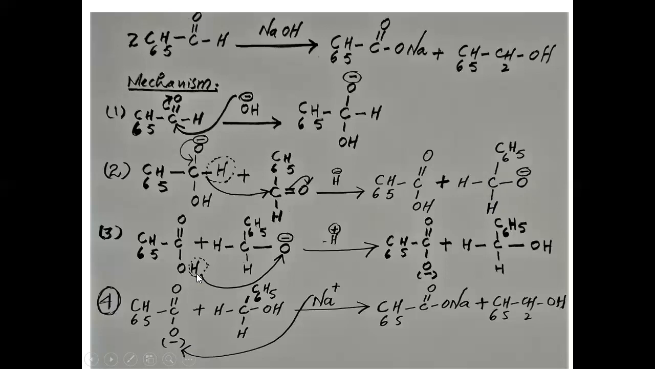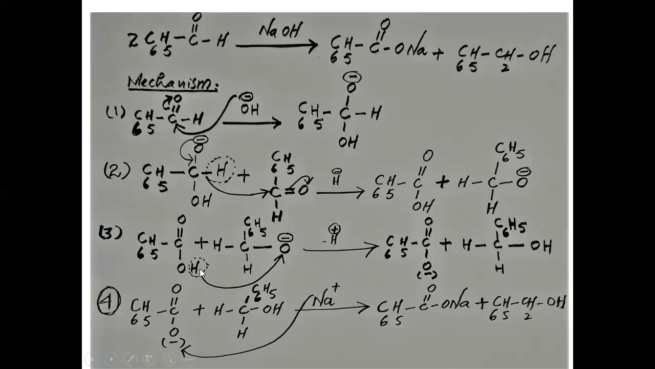Second step is the migration of proton. C6H5 C double bond O, OH, plus C carbon, with one hydrogen attached to it and one hydrogen attached here. This is the aryl group, the phenyl group C6H5, and this is an oxygen and this oxygen has a negative charge. This is the migration of proton, and this proton will shift from this oxygen to this oxygen.